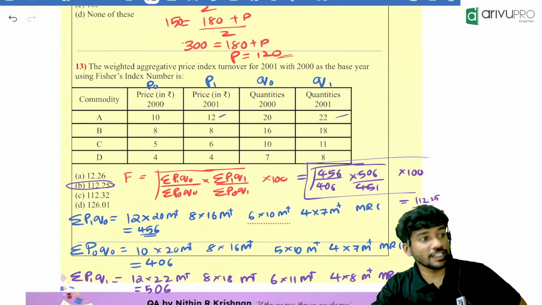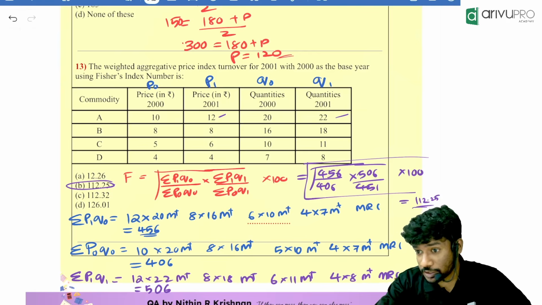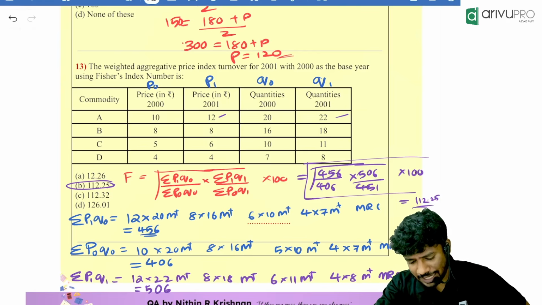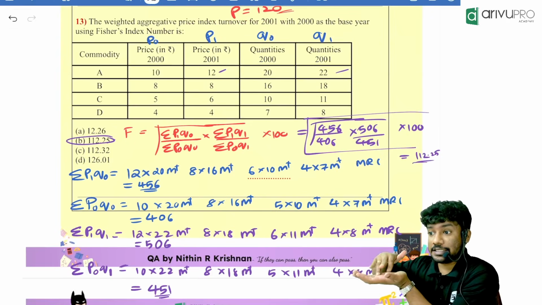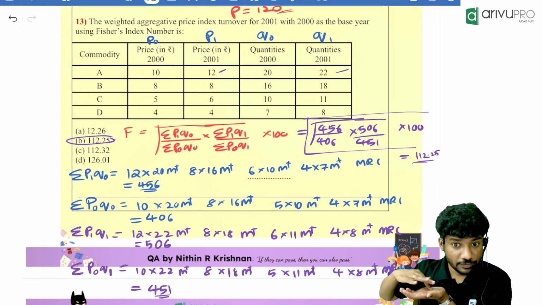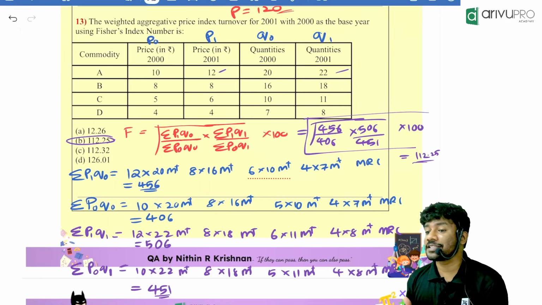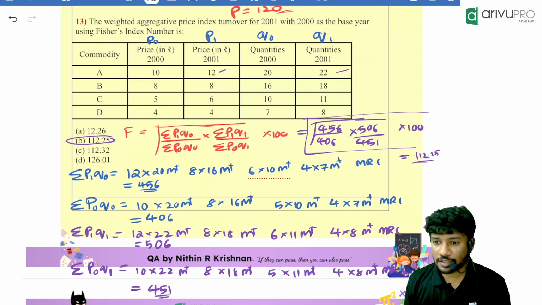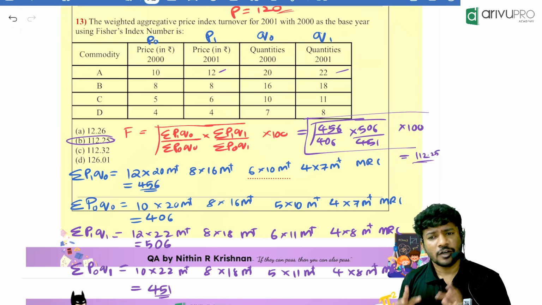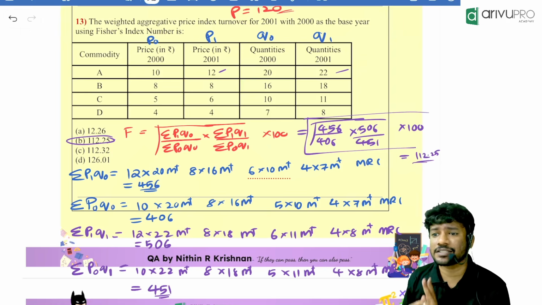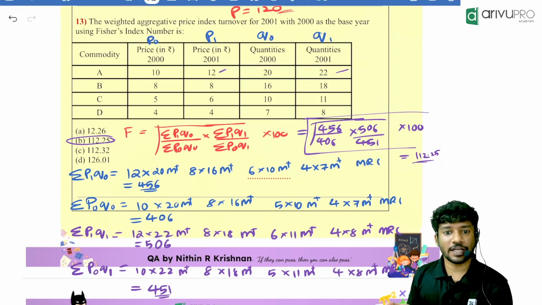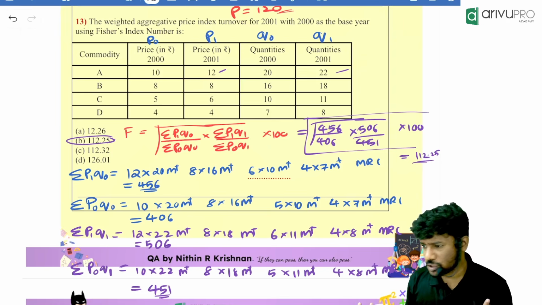Now, is it a difficult question? No. One of the easiest questions. Why? Because we know the Fisher formula and it is direct substitution. Where is the catch? Sometimes you will not be that fast with the calculator. If you are fast with the calculator, this is an easy question. If you are slow with the calculator, it will take time. But always one or two theory questions will be there from this chapter. That question might take 10 seconds, then you can have enough time, or 2.5 minutes, for this question. That is always possible, so it's not a trouble.